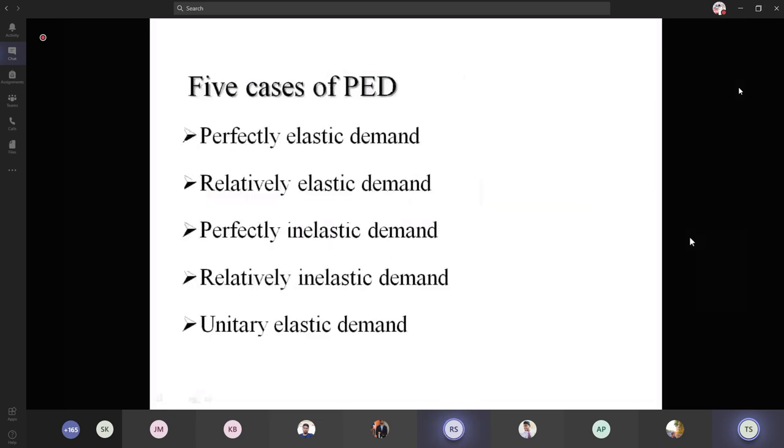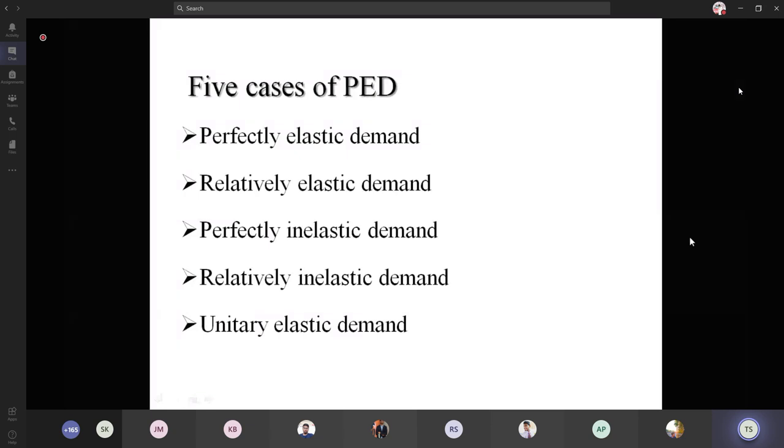Coming to the next one, PED refers to the price elasticity of demand. There are 5 cases of price elasticity of demand. Elasticity of demand is broadly divided into 4 based on the factors which affect the quantity demanded: price, income, cross, and advertising.